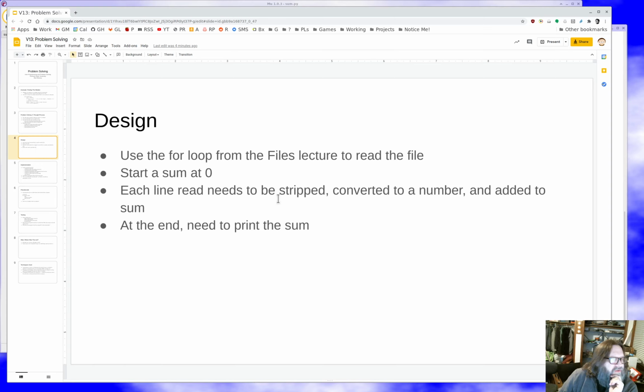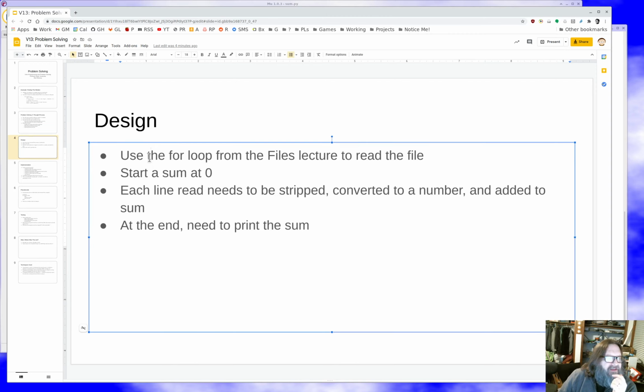So now we turn this into sort of real pseudocode. We have that for loop from the files lecture that'll read one line at a time from a file. We start a sum at 0. Each time we read a line, we strip off white space from the beginning and end because there might be garbage white space that'll confuse the number conversion. We convert it to a number and we add it to our running sum. And at the end, we have to print the sum. So there's that.